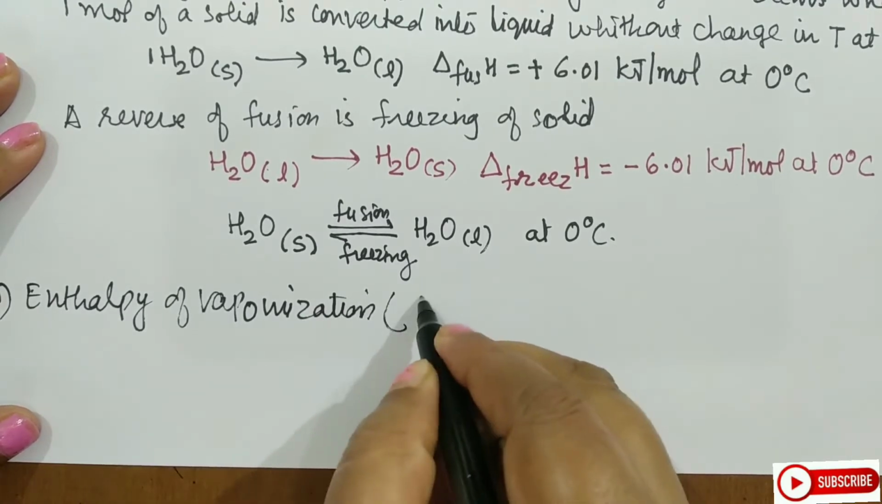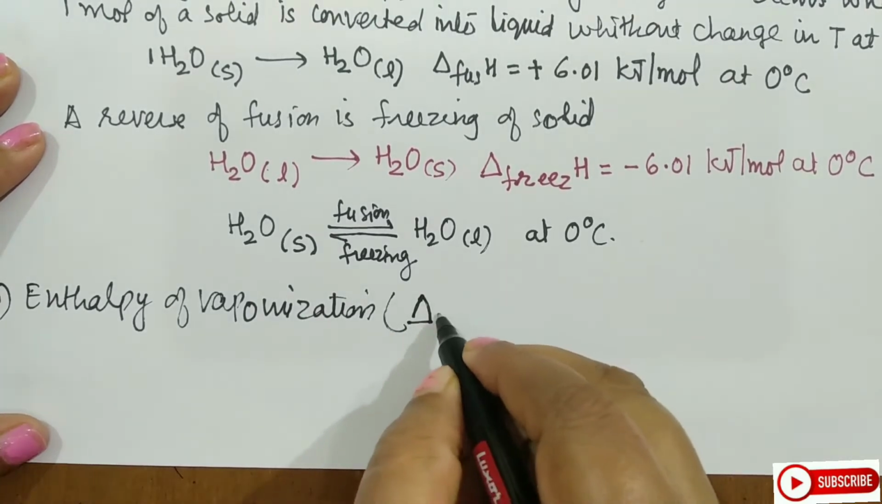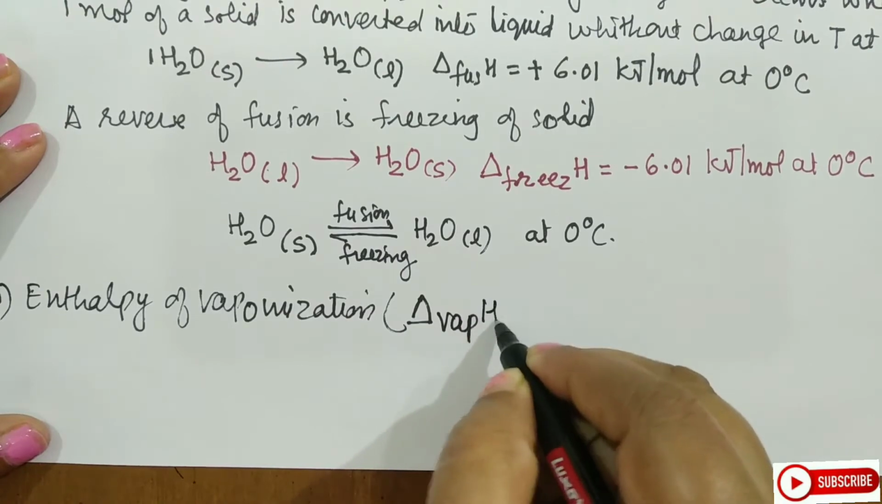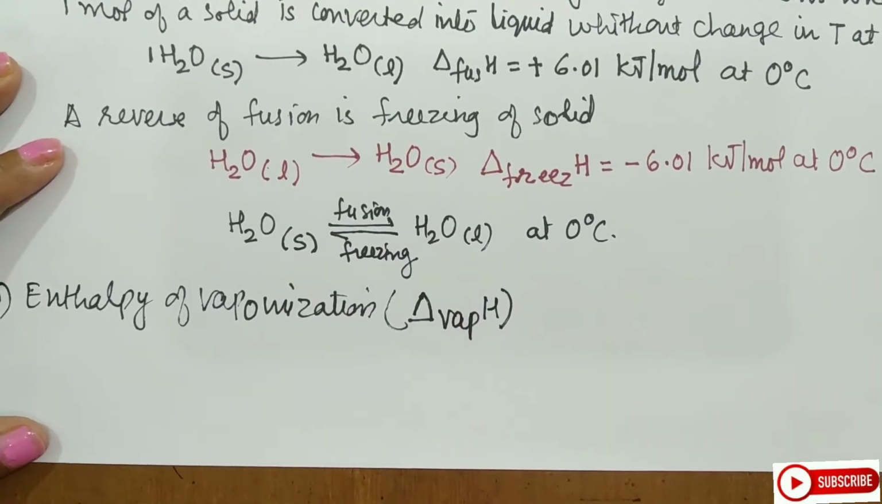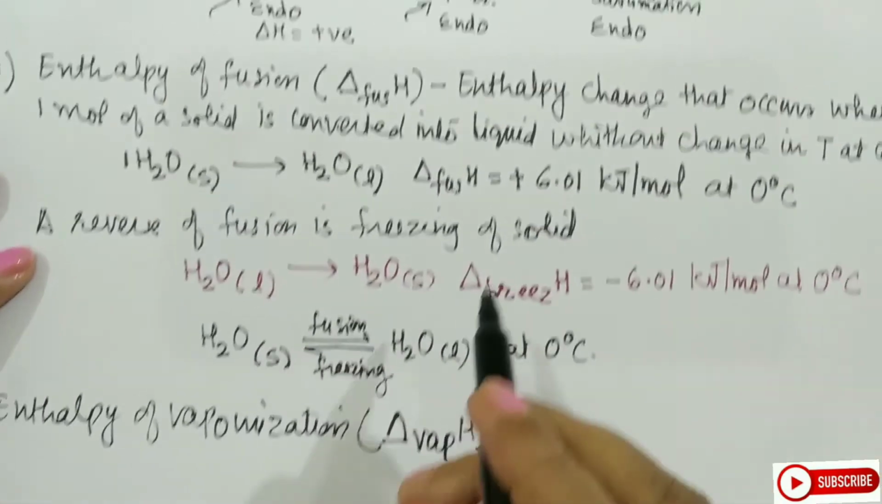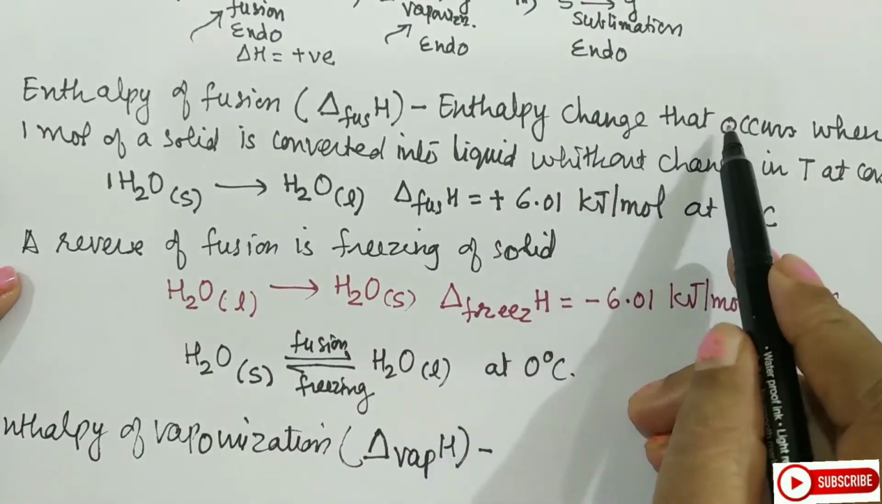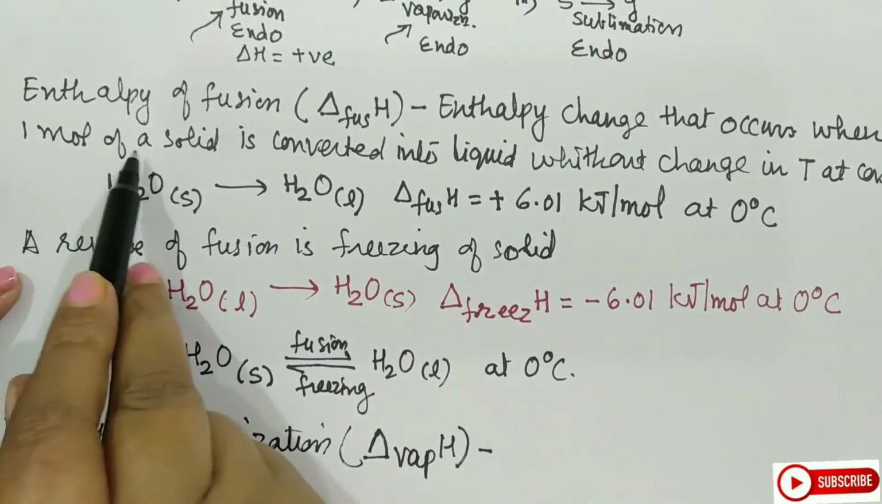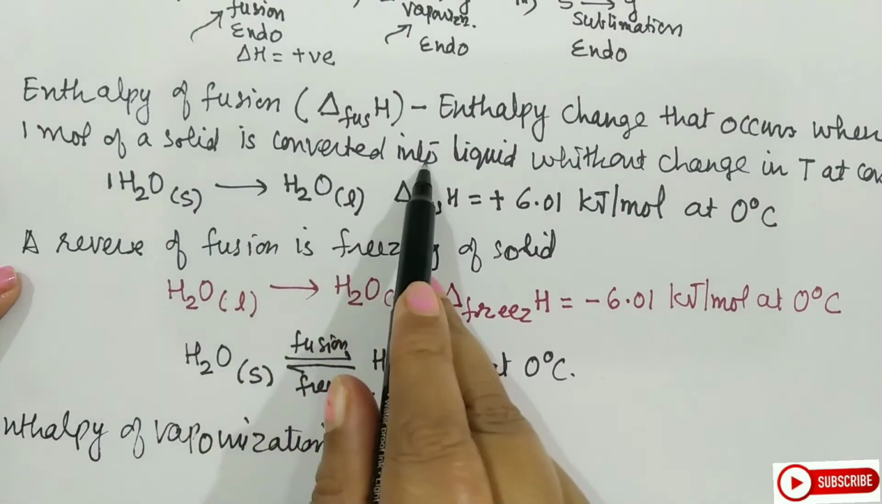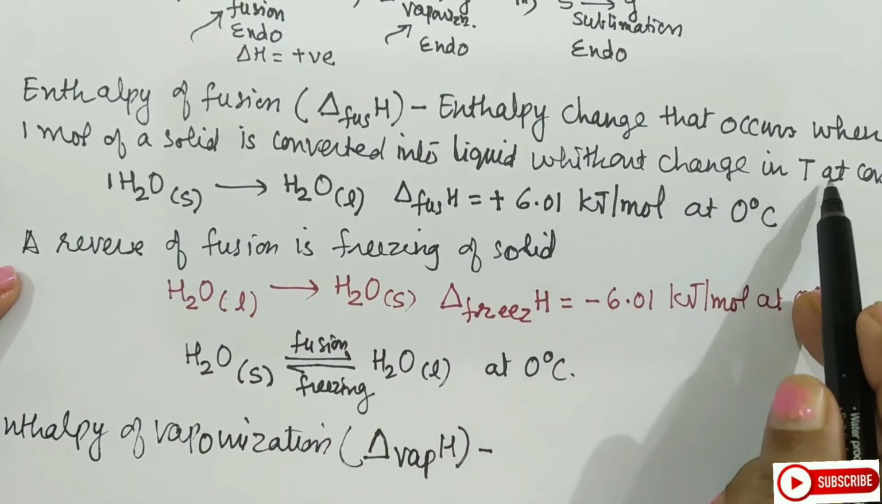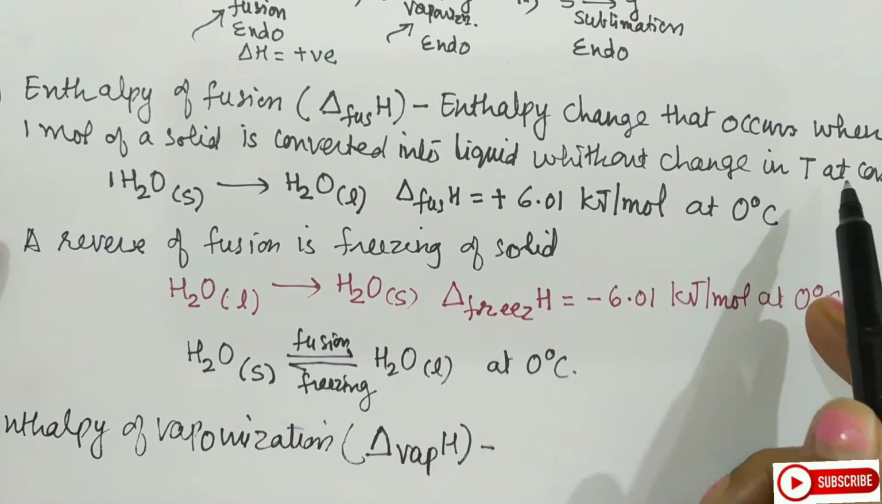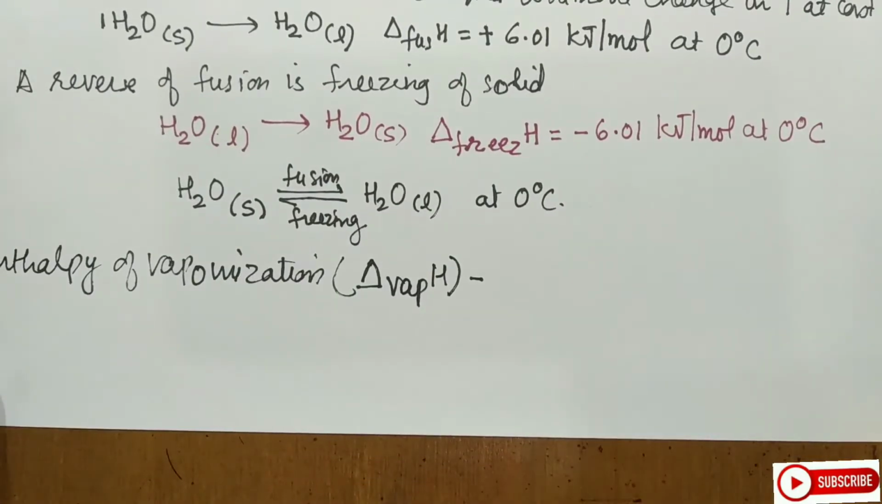How do you represent this? It will again be delta, I will use VAP for vaporization and then H. Again the definition will be the same, students. You don't have to learn this. Enthalpy change that occurs when 1 mole of a liquid is converted into gas without change in temperature at constant pressure. So let us write that first.